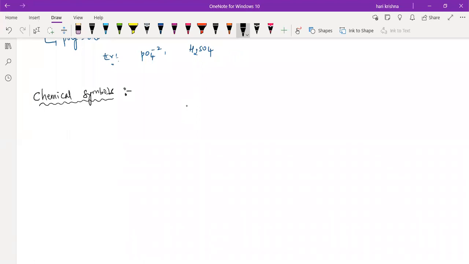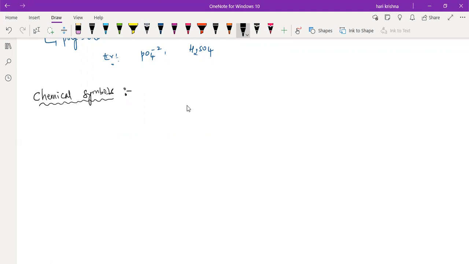Chemical symbols help in writing the chemical formulas for the given elements or compounds. Writing everything in word format takes longer and is not always convenient. So there is a language for chemistry where you can write the given elements in the format of symbols. Those are called chemical symbols.